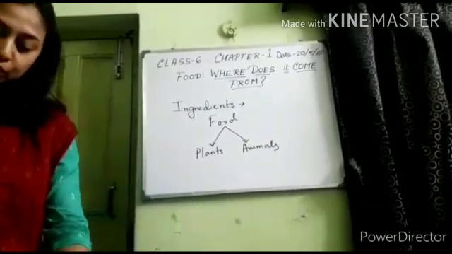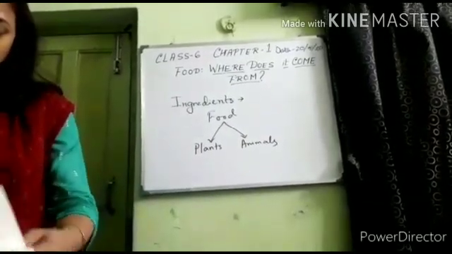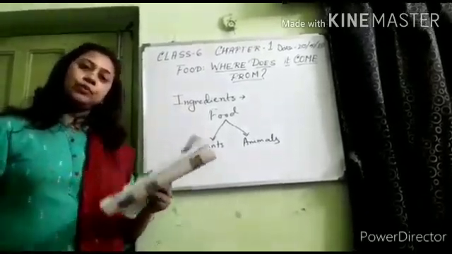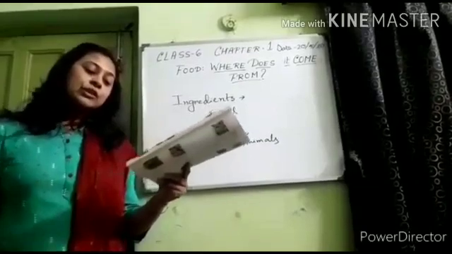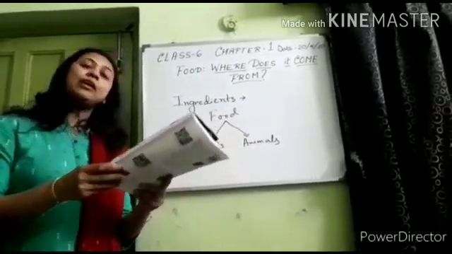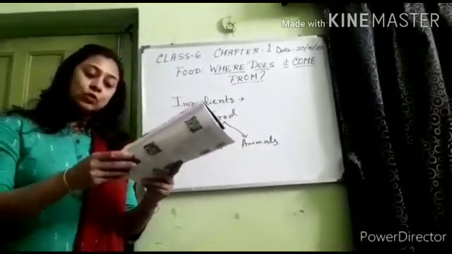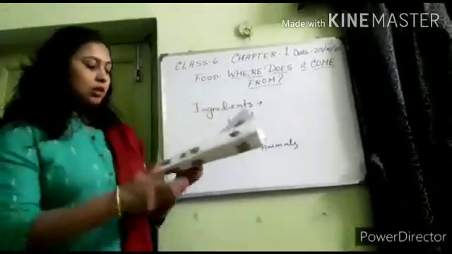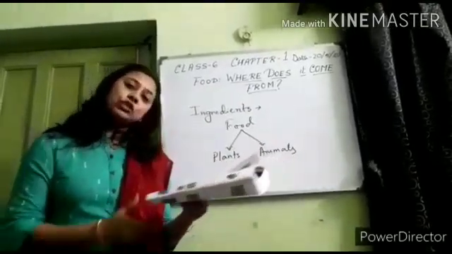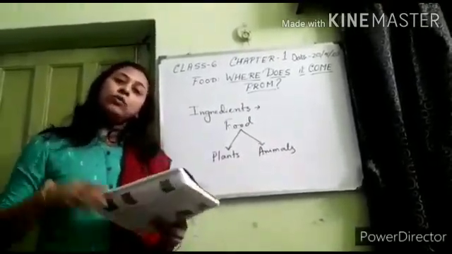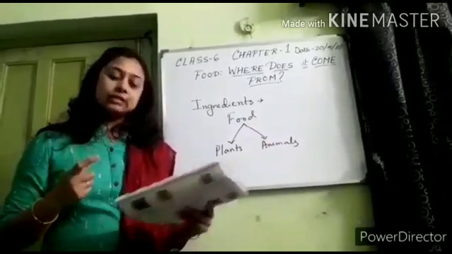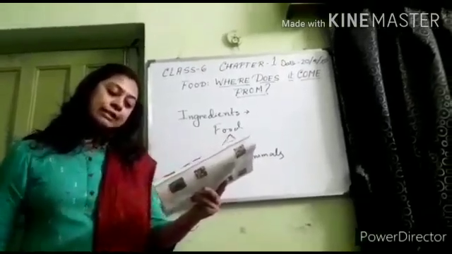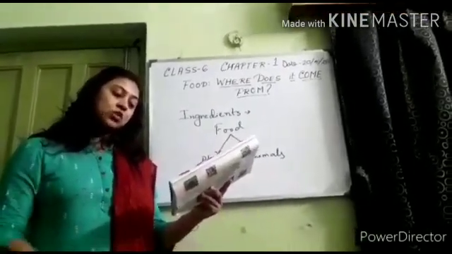Now, according to your book, various food items produced by plants can be grouped as follows. Number 1, cereals. Cereals are edible grains obtained from cultivated grass. Cereals are used by human beings as staple food. Staple means main food. These are rich sources of carbohydrate. Where carbohydrate is present, this is known as energy-rich food. The major cereals in India are rice, wheat, maize, sorghum, etc.